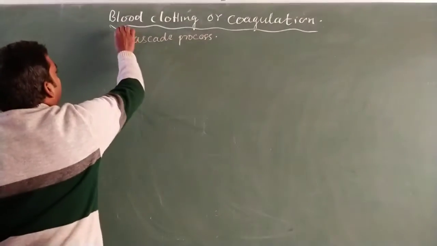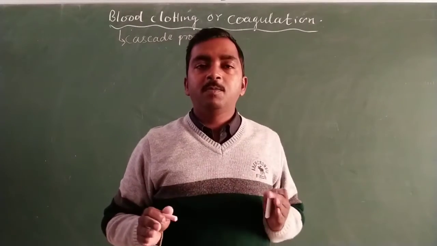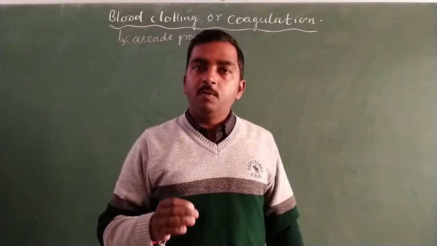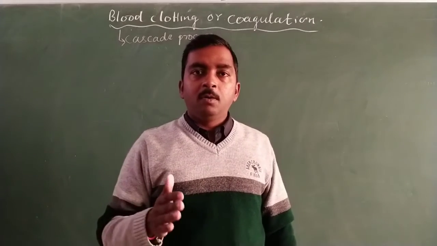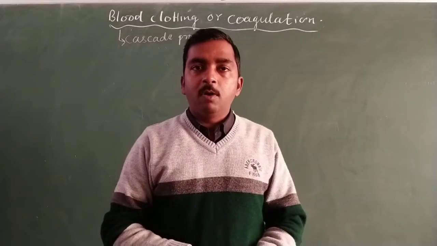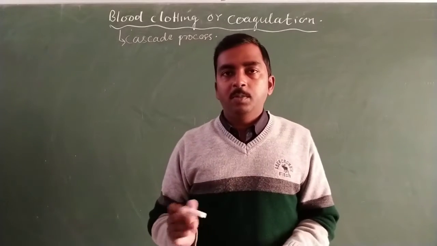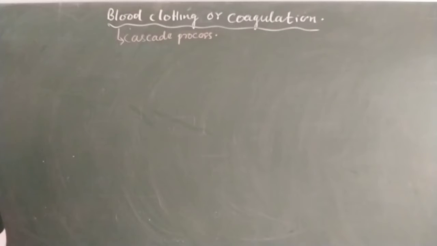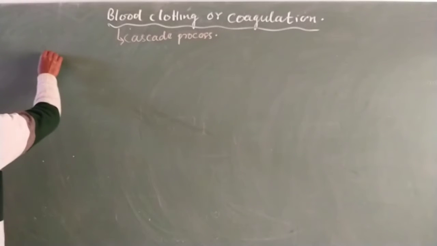It is known as a cascade process because in the mechanism of this process, the information is passed on successively from one part to another part to perform the whole mechanism and form the clot of blood. So how the information is passed on, we will discuss through the steps of blood clotting. Blood clotting is completed in several steps, so we will discuss them one by one.